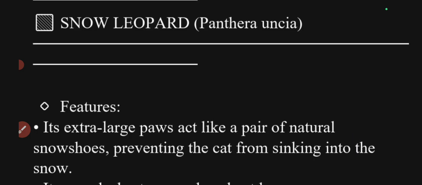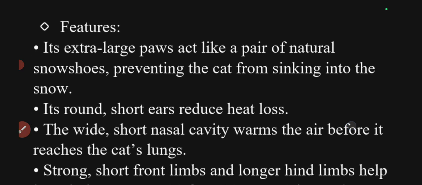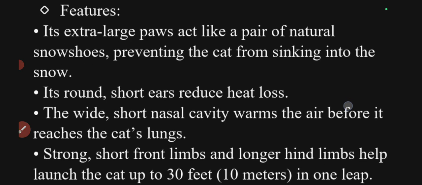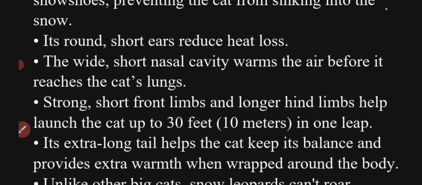The snow leopard is also called Panthera uncia. You don't need to remember the scientific name again. It has extra large paws. These large paws look like a pair of natural snowshoes. This helps in preventing the cat from sinking into the snow. Basically, they have to thrive in harsh snow conditions, so these large paws help it stay in that harsh snow condition, or get adapted to the snow conditions. It has round, short ears.